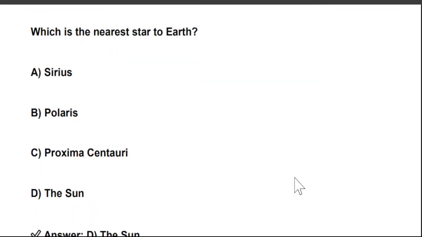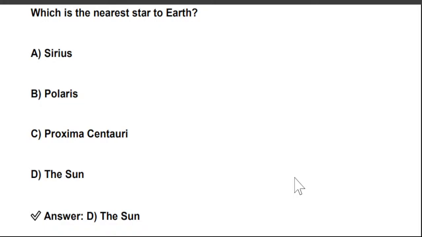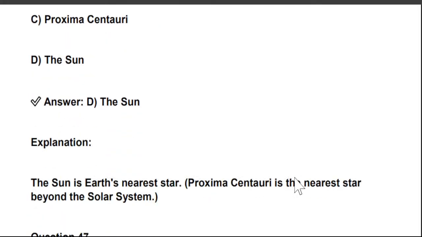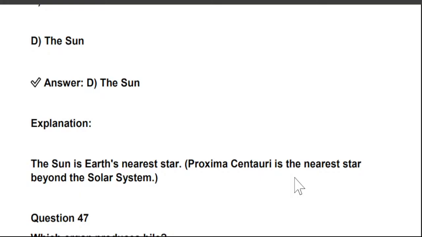Right? Which is the nearest star to Earth? A. Sirius, B. Polaris, C. Proxima Centauri, D. the Sun. So the nearest star to the Earth is the Sun. Proxima Centauri is the nearest star beyond the solar system.